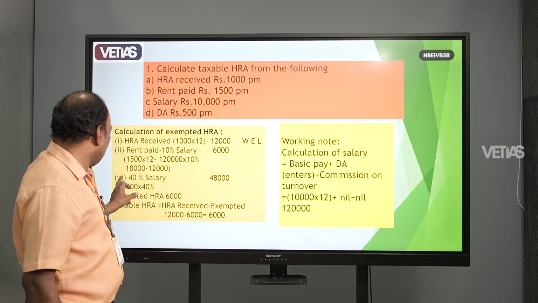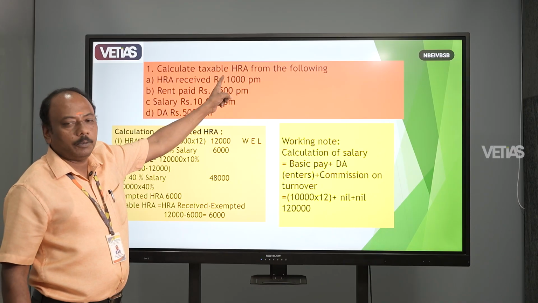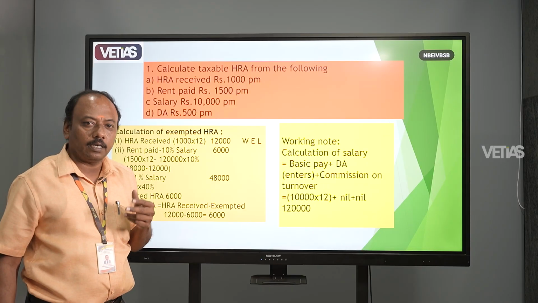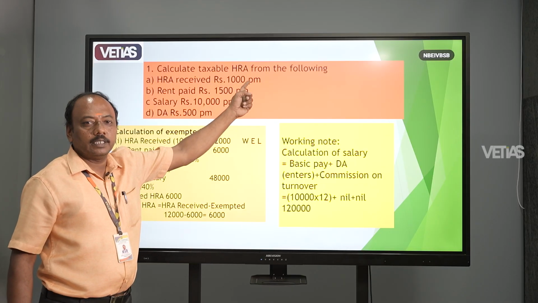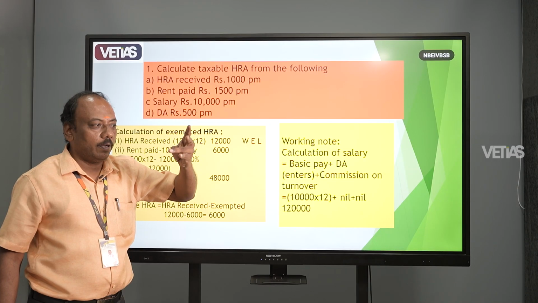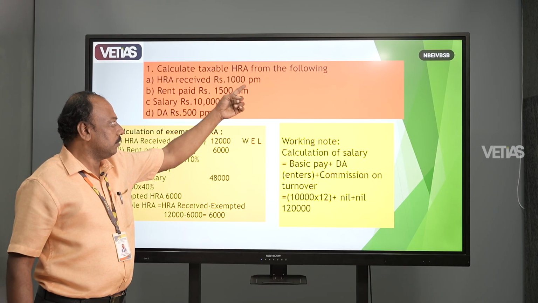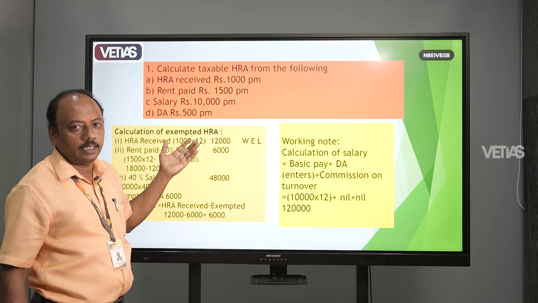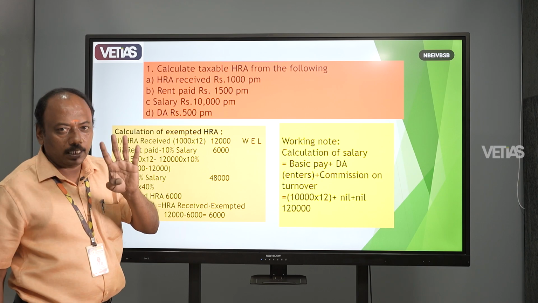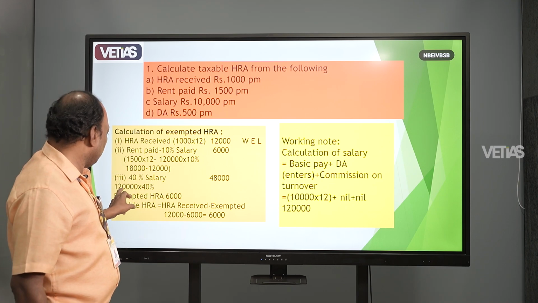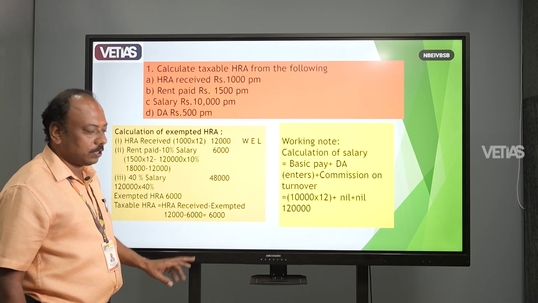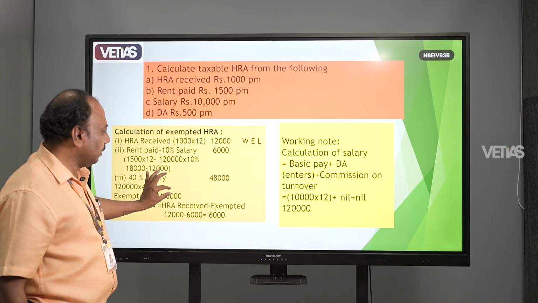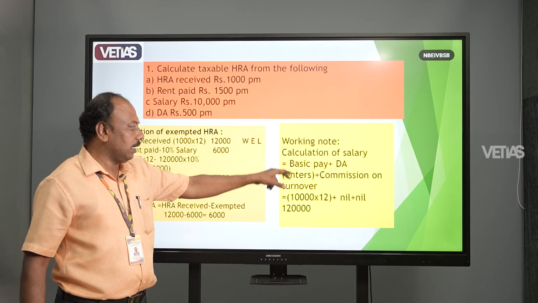And the third one: he is not living in the metropolitan cities. How are we going to identify whether the person is living in a metropolitan city or non-metro? Here they are not mentioning that the person lives in Chennai, Mumbai, Calcutta or Delhi, so we should know the person is living in the non-metro. For that we take 40% of the salary, and 40% means 48,000. Here we calculate the exempted HRA as 6,000. Before preparing this exemption of 6,000, we calculate this one.